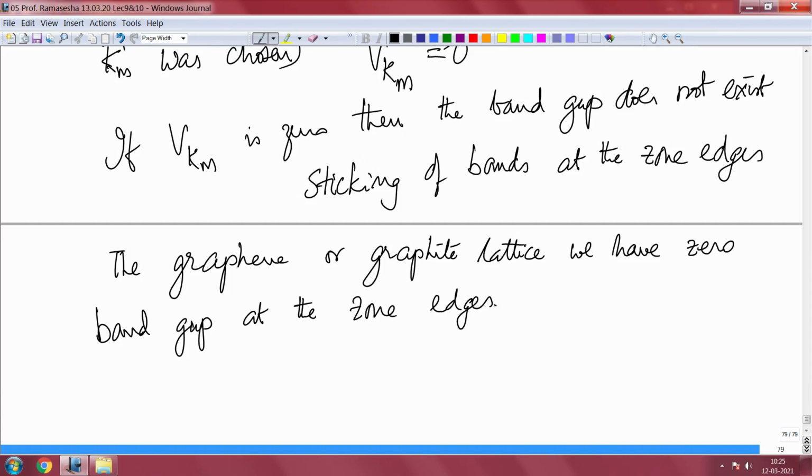This has given rise to many interesting things recently, like the Dirac dispersion, Dirac cone, and so on and so forth. And also this is the reason why graphite is known as a 0 band gap semiconductor. So, you can call graphite a 0 band gap semiconductor.